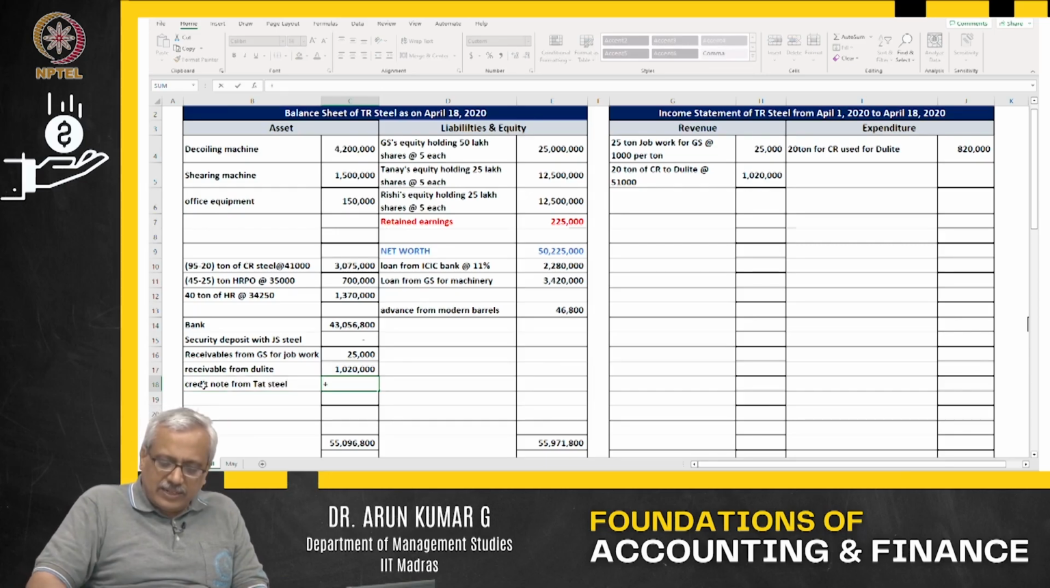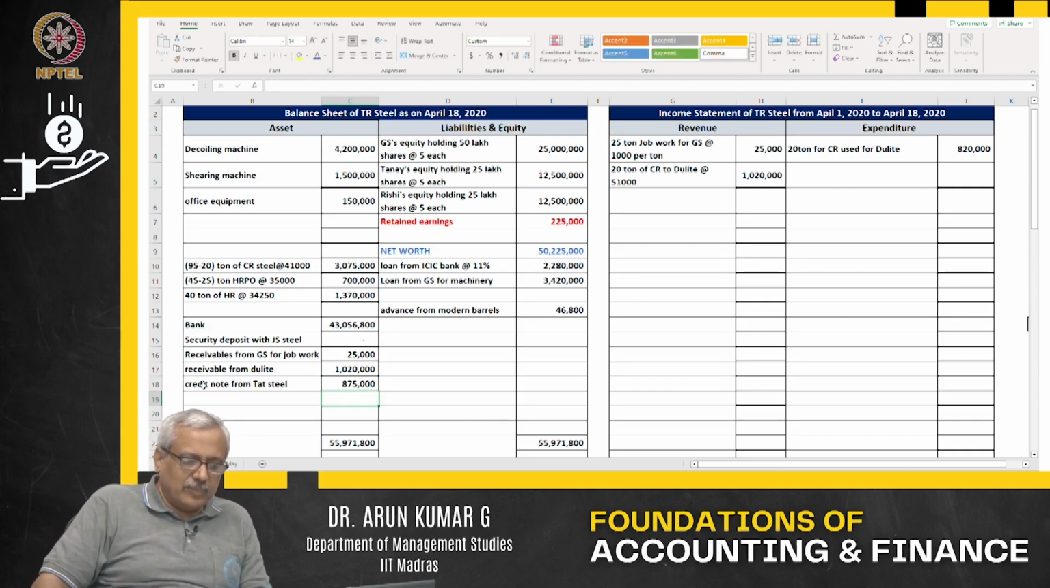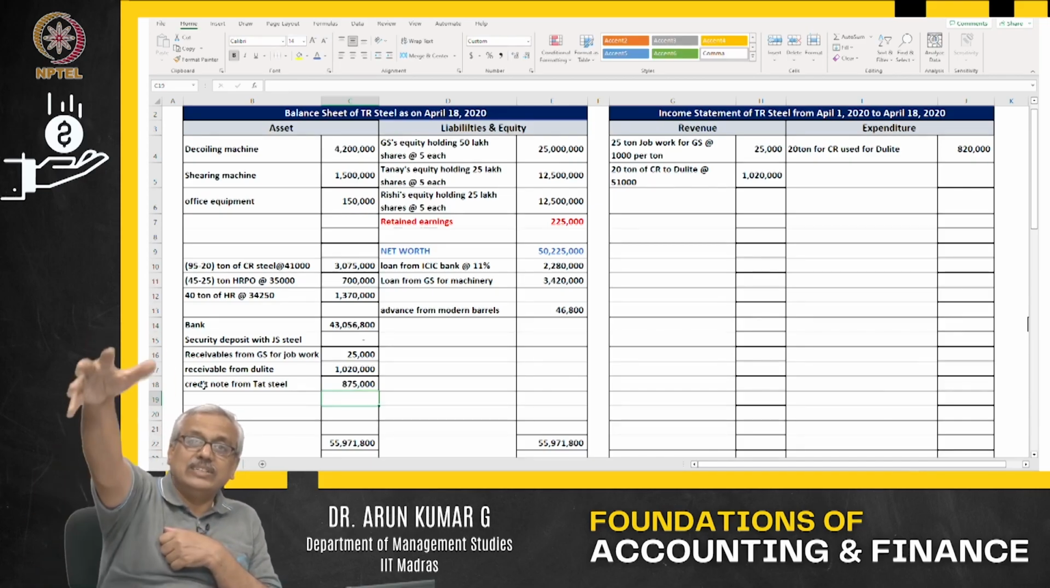What is the value of the credit note from Tat Steel? 25 tons at 35,000 per ton. That is the value of the credit note from Tat Steel out there. So that is the value of my money which is with them.